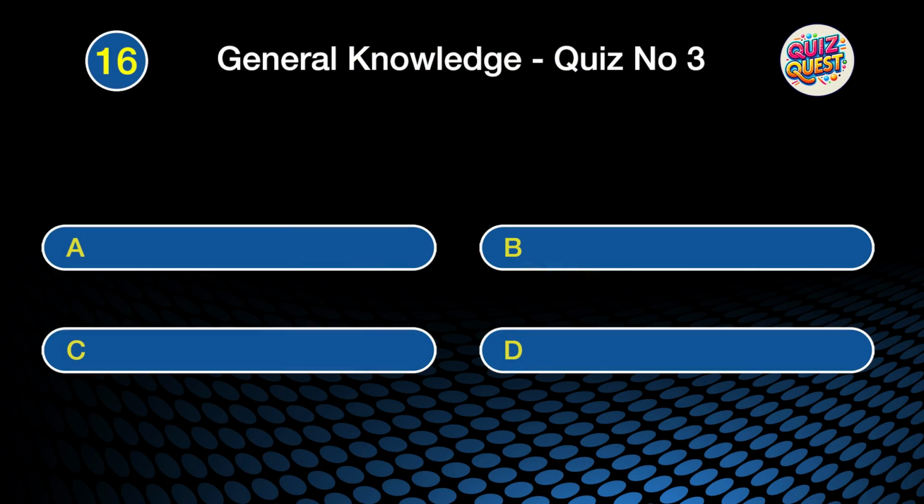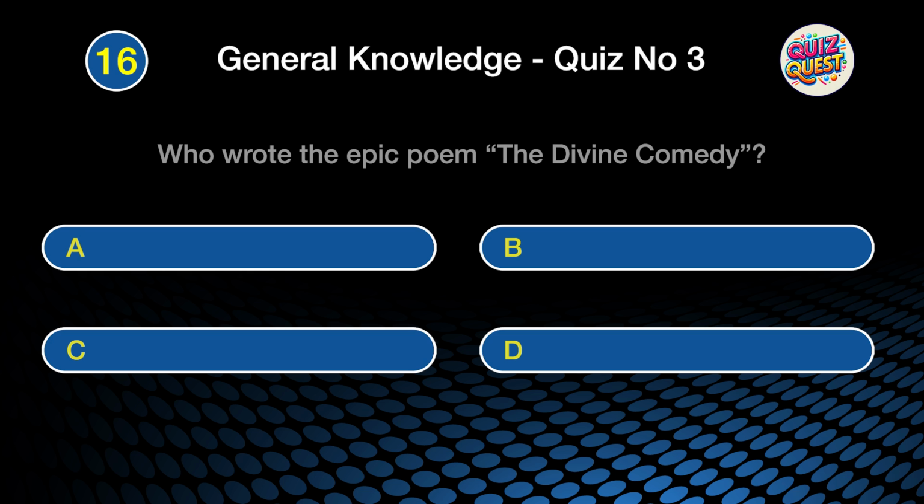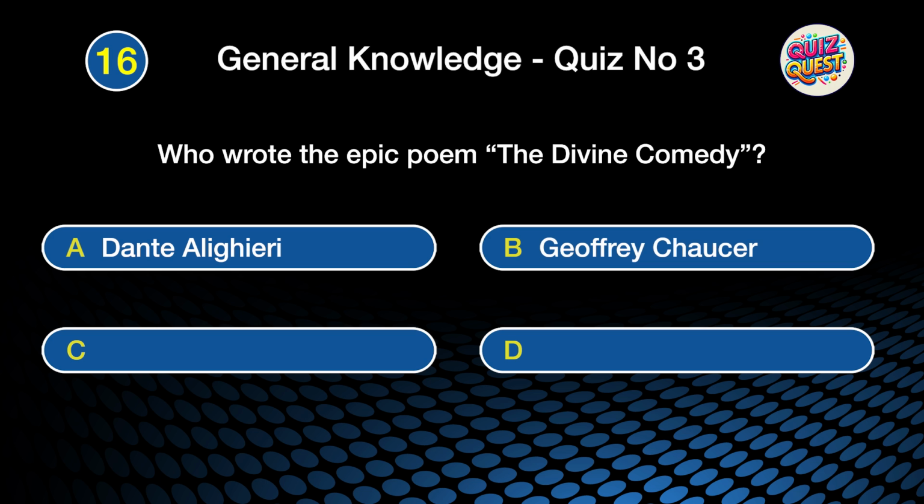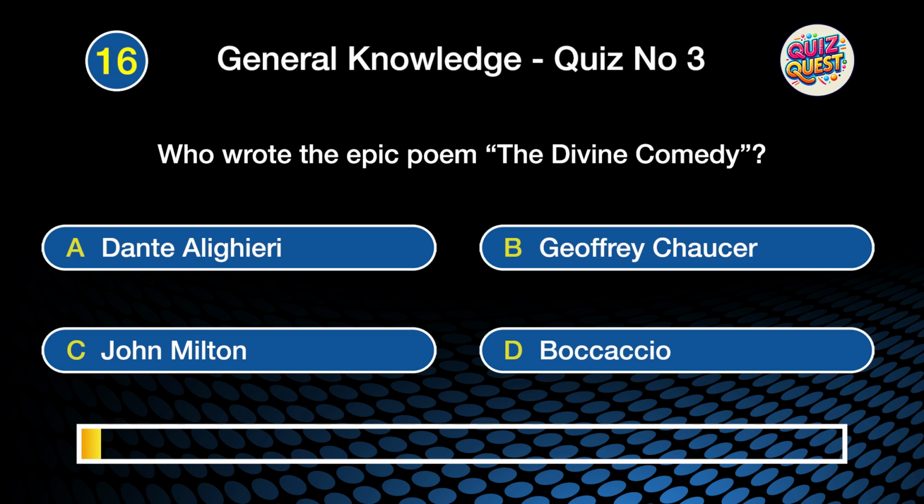Question 16. Who wrote the epic poem The Divine Comedy? Was it A. Dante Alighieri, B. Geoffrey Chaucer, C. John Milton, or D. Boccaccio?